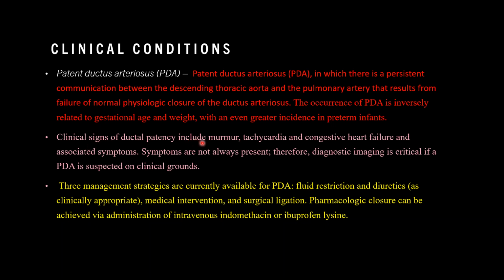Clinical signs of ductal patency include a murmur, which has a special feature here of being a mechanical or machinery-like murmur, which increases in intensity during systole and decreases in intensity during diastole due to more pressure difference between the aorta and pulmonary artery during systole, and a decrease in the same during diastole.